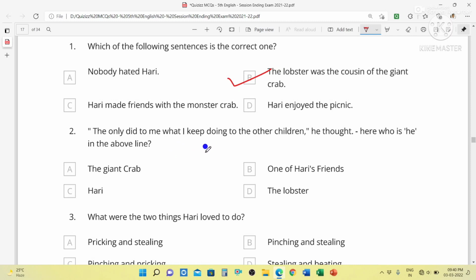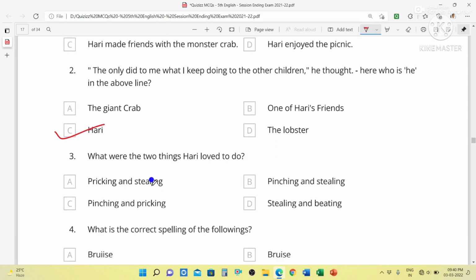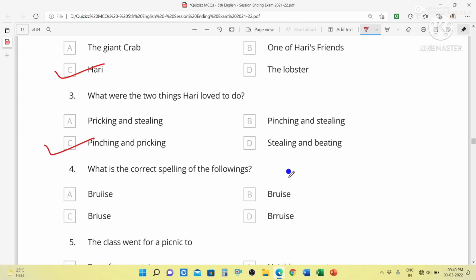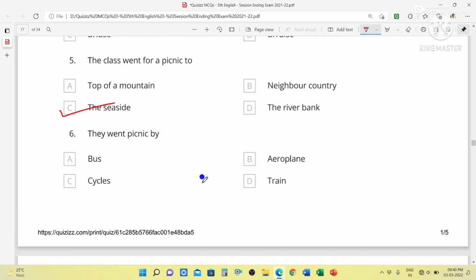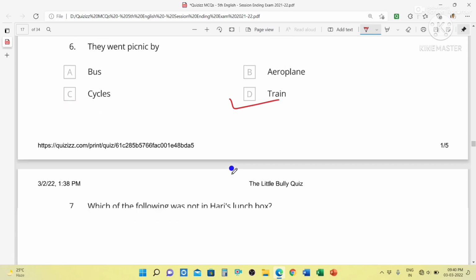Here, who is the he? In the above line, he is Hari. What were the two things Hari loved to do? Hari loved to do pinching and pricking. What is the correct spelling of the following? The correct spelling of bruise is option B, that is bruise. The class went for a picnic to the seaside. They went on the picnic by train.